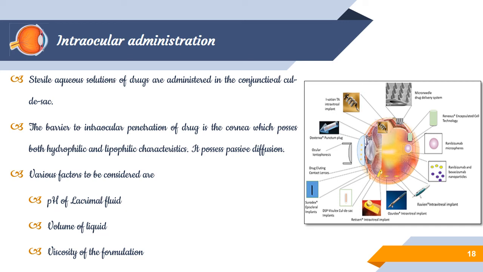Intravitreal implants are approved dosage forms which support delivering the drug within the vitreal region for a longer duration of time. And among the other implants, for example, Visualex is one of the approved FDA products which has been used for releasing the drug in an implant process. And the next is epithelial or episcleral implants. So the topical superior implants which we are using, and the next one in the clockwise direction is